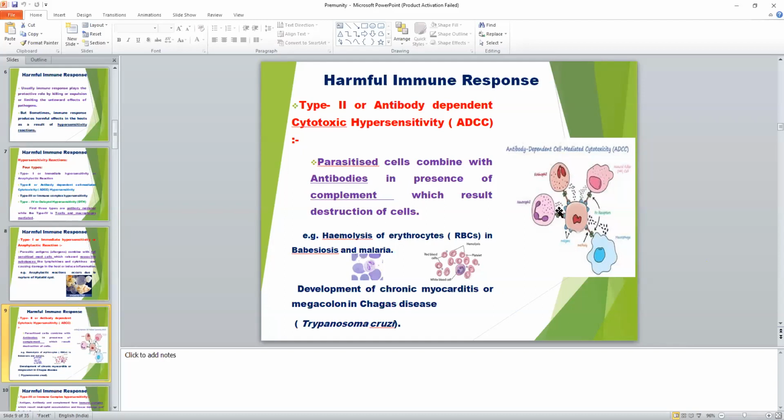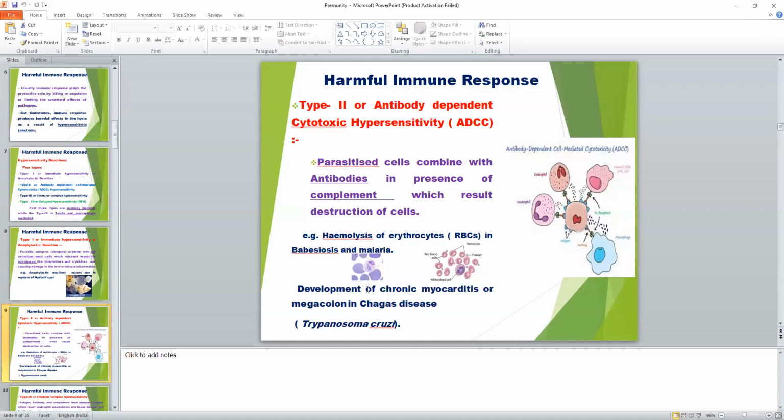An example is hemolysis of RBC in Babesia infection. Babesia is a pear-shaped organism found inside the RBC and causes lysis of the RBC, so hemoglobin is excreted through the urine of the infected host. So the parasite cell combines with the antibody in the presence of complement and causes destruction of the infected RBC.